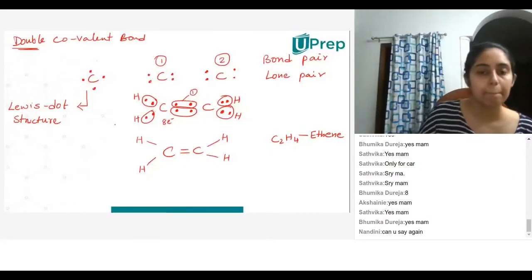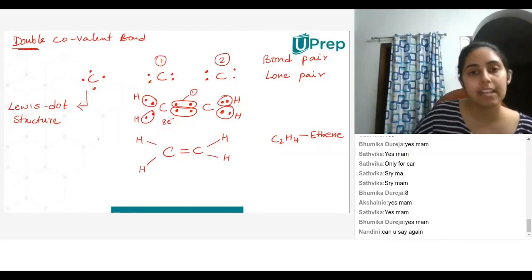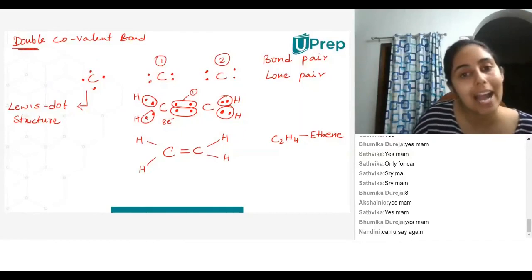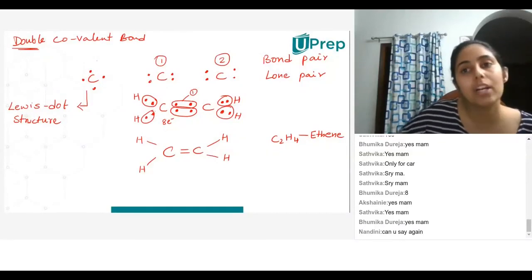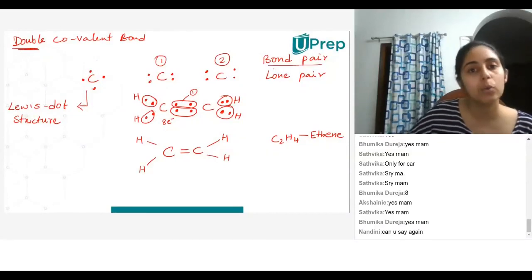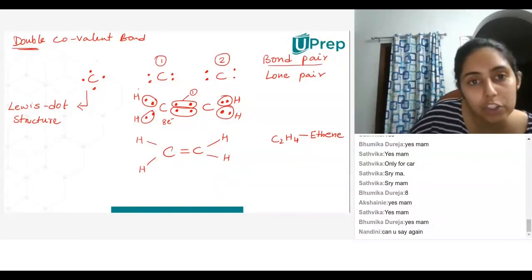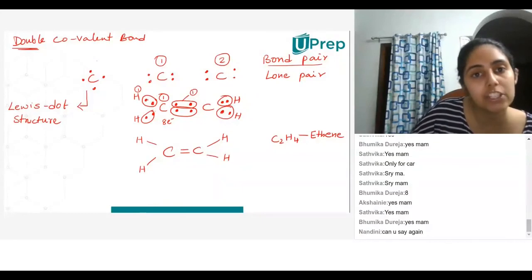A bond pair is whenever I have a pair of electrons being shared between two atoms. Two electrons being shared. For example, between this hydrogen and this first carbon, I have these two electrons being shared. So this is a bond pair.